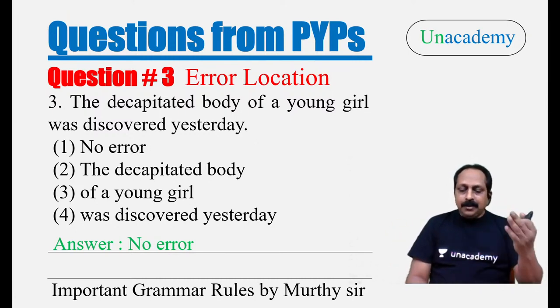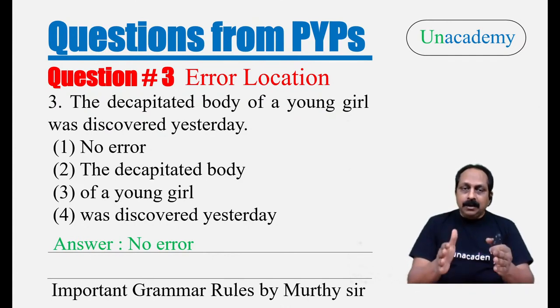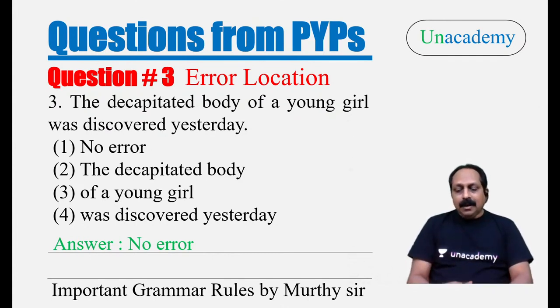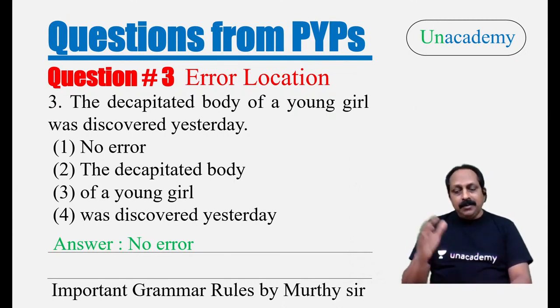Now, what could be the actual sentence in active voice? They discovered the decapitated body of a young girl yesterday. By them, we don't mention, it is not important. When you change it to passive voice, what do you get? The decapitated body of a young girl was discovered by them yesterday.